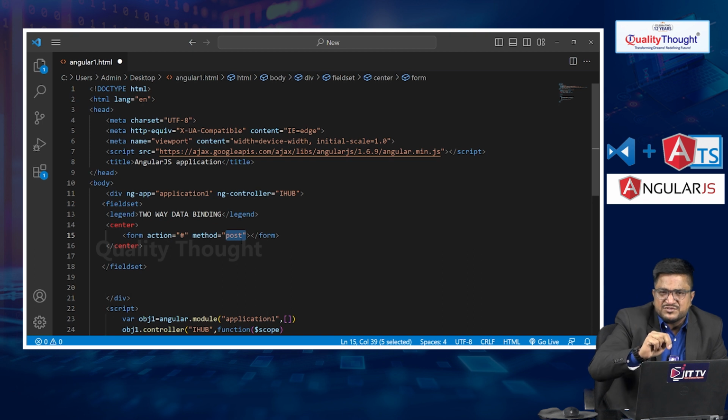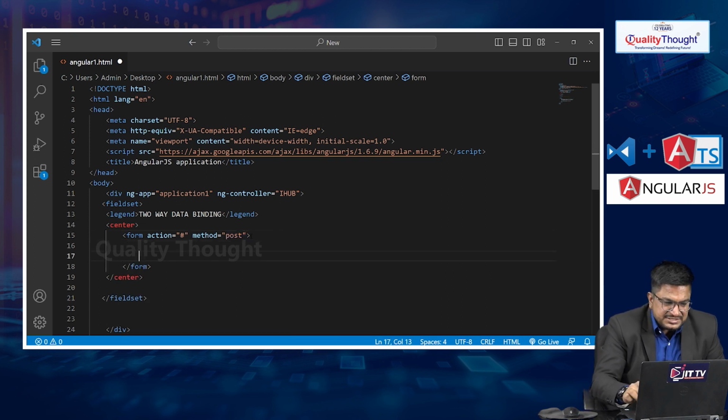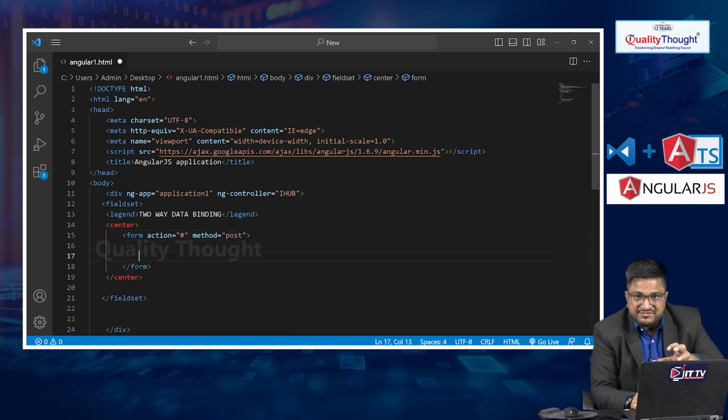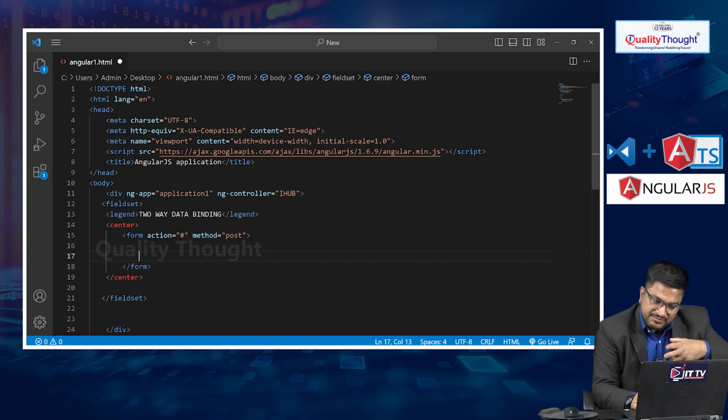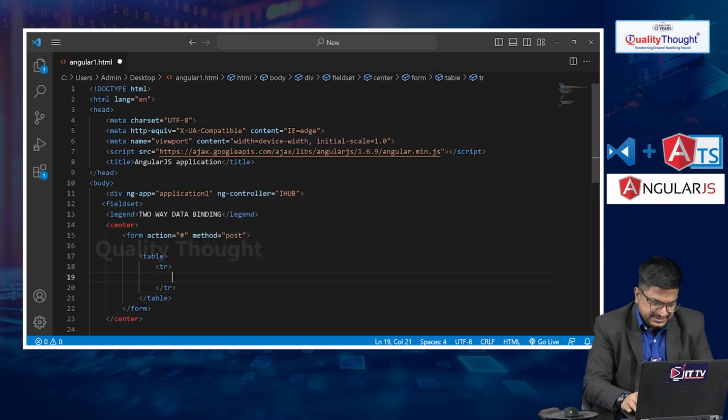Basically we have two types of methods: one is get and one is post. Here post internally uses the HTTP protocol, so we can give a guarantee and provide security for our data. So I am writing, for example, inside the table, one tr and td here.